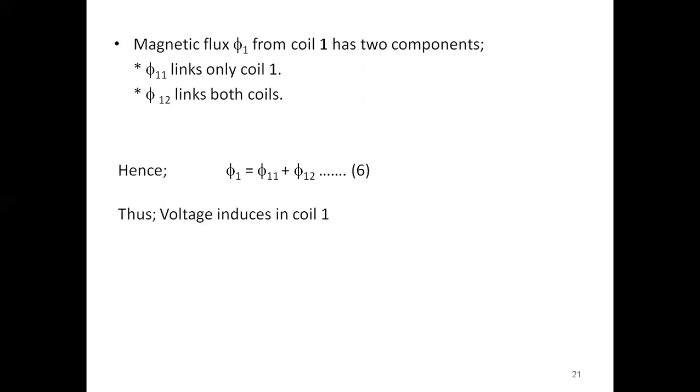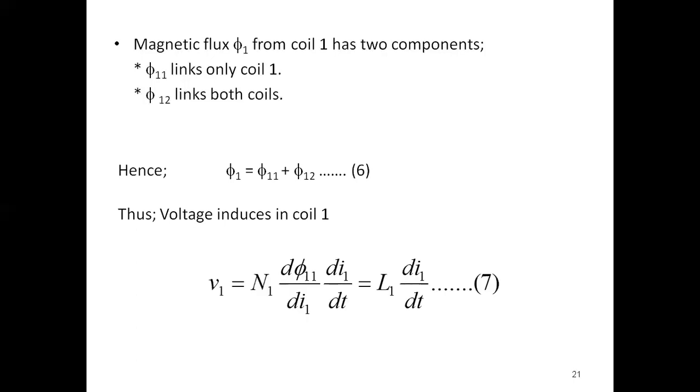The voltage induced in coil 1 is V1 equals N1 d phi 11 by dt.